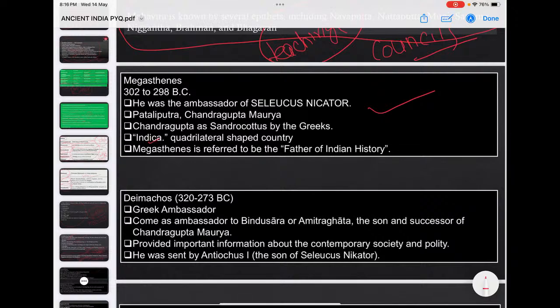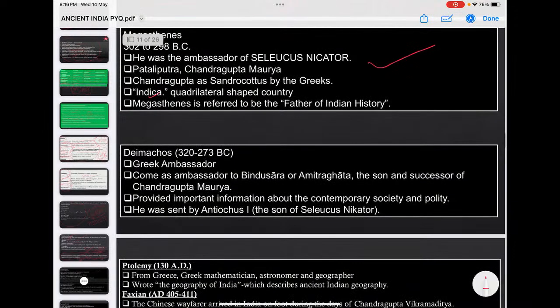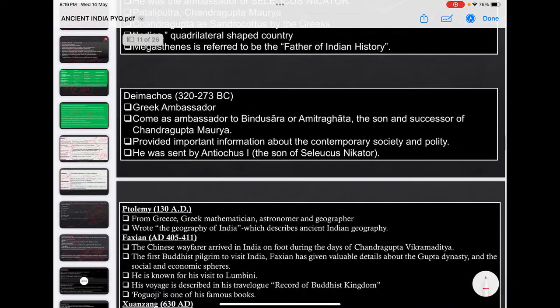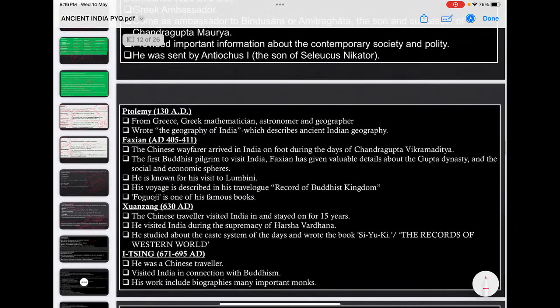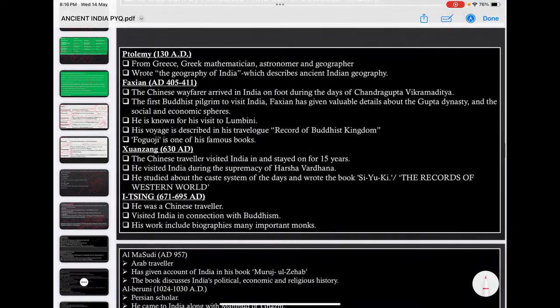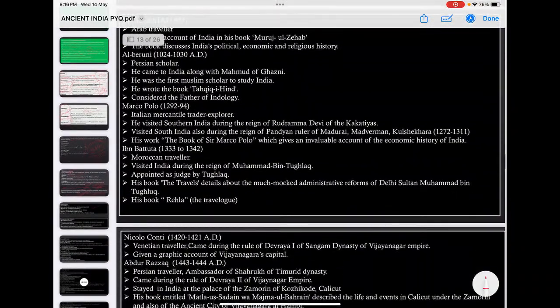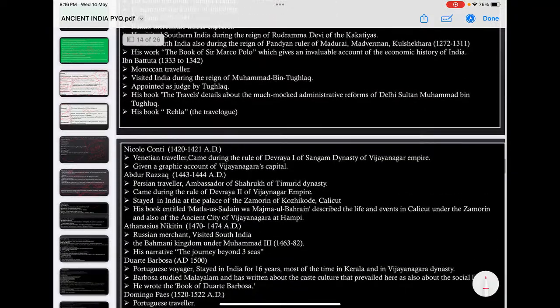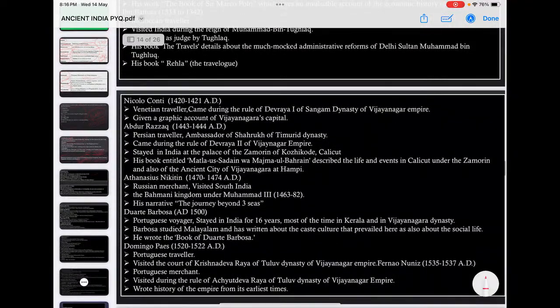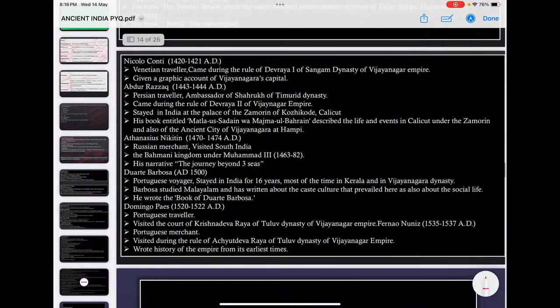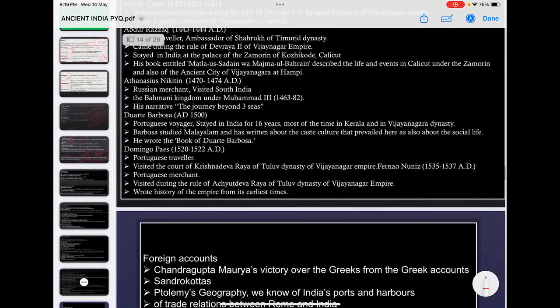His famous work is India. Then Megasthenes, he is the Greek ambassador to the court of Bindusara. Similarly, there is Ptolemy, Fa-Hien, Huan Tsang, Itsing, Al-Masudi, Al-Biruni, Marco Polo, Ibn Battuta, Nicolo Conti, Abdul Razzak, Nikitin, Duarte Barbosa, Domingo Paes. If you check till the 16th century AD, these are some prominent travelers who traveled to India.